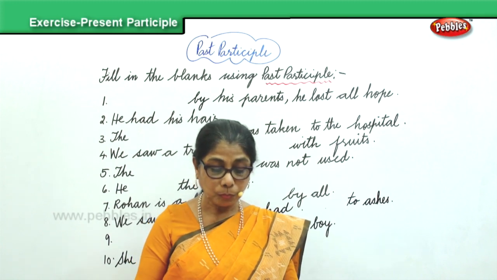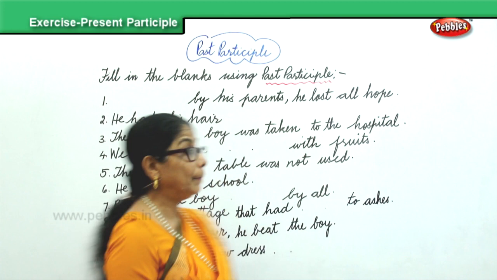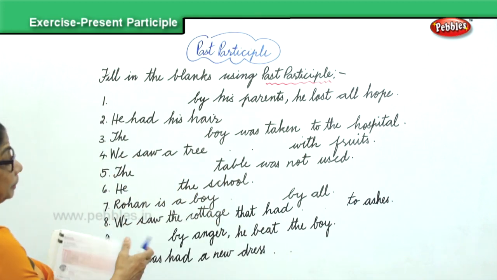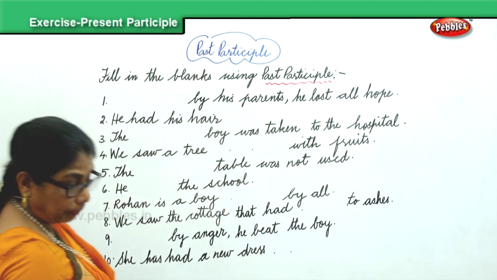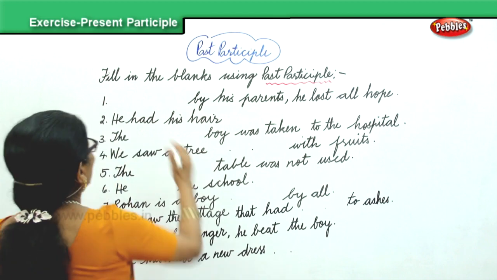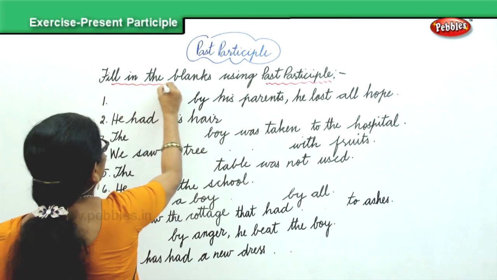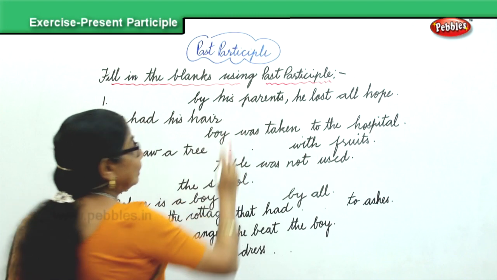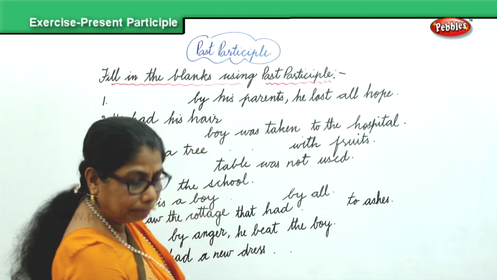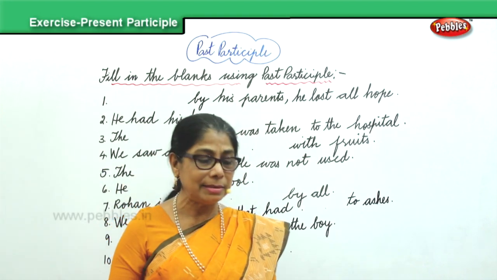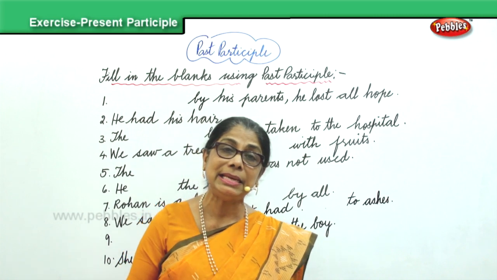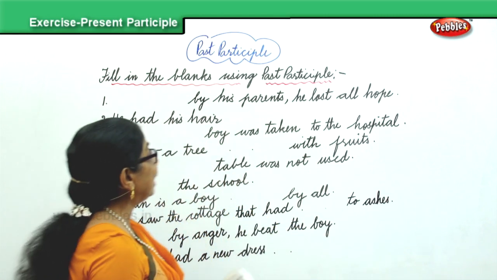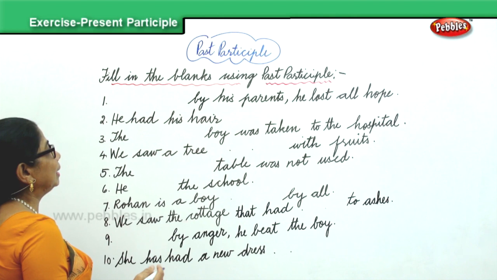Okay. We are filling up with past participle. What is past participle? We said the action is already completed. It ends in d, ed, t, en, n. Now let's look at it.